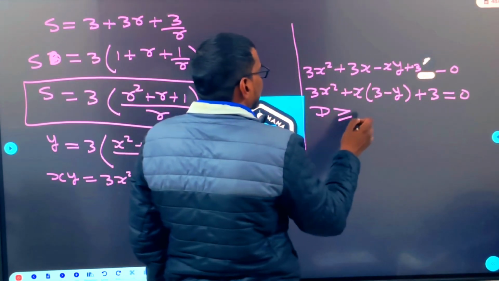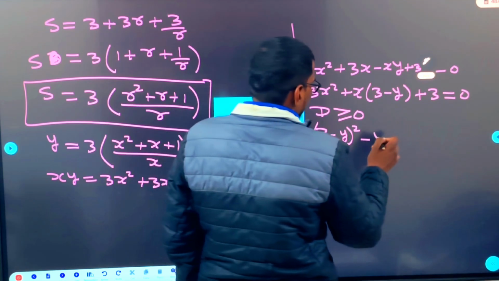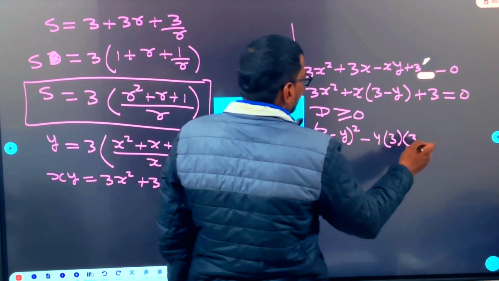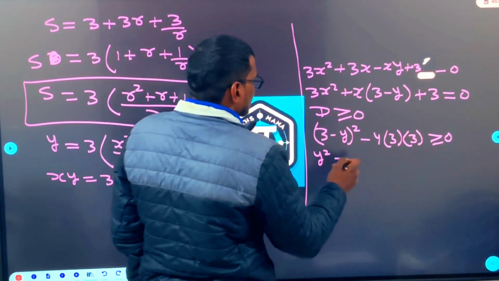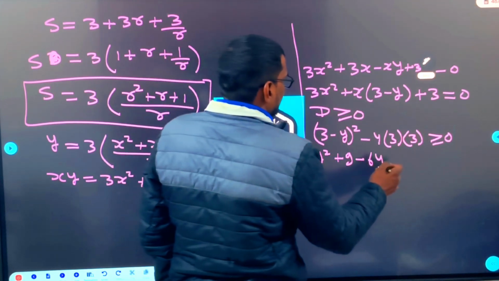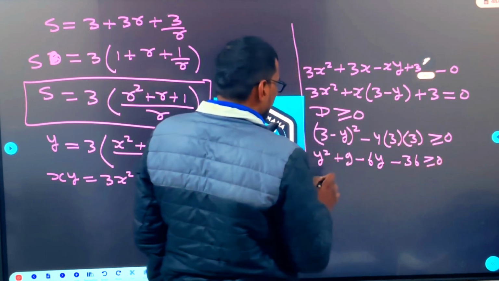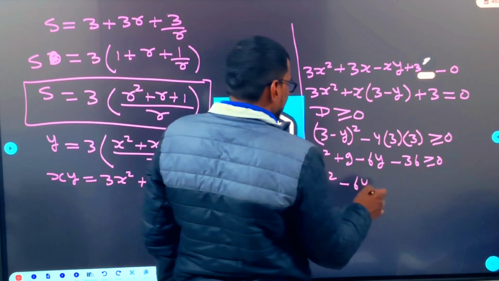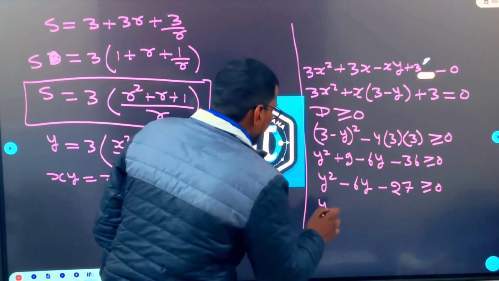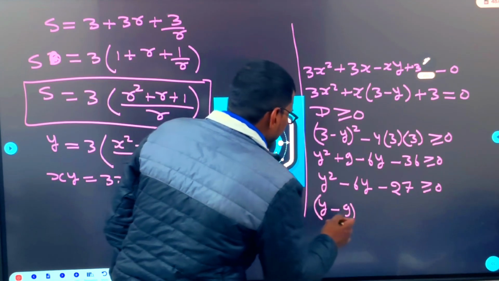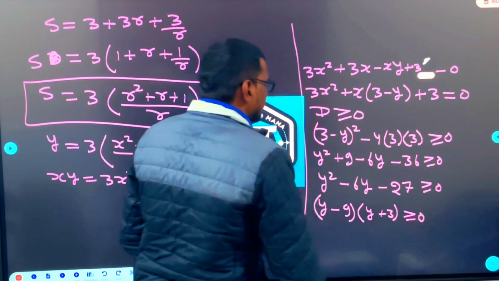Then discriminant greater than or equal to 0, that is b square minus 4ac must be greater than or equal to 0. So y square plus 9 minus 6y minus 36 greater than or equal to 0. Y square minus 6y minus 27 greater than or equal to 0. Factorization: y minus 9, y plus 3 greater than or equal to 0.